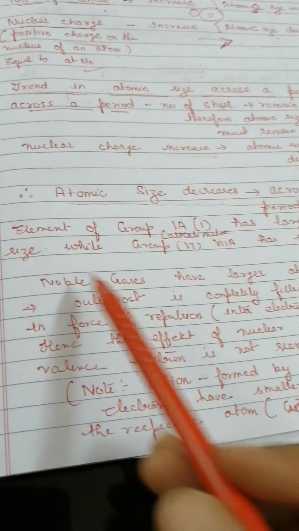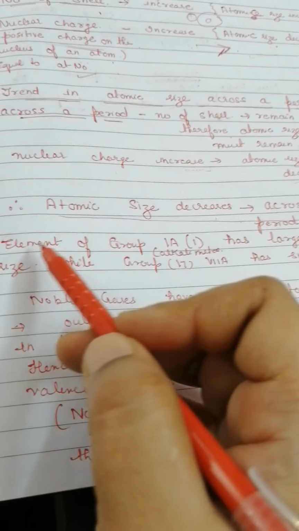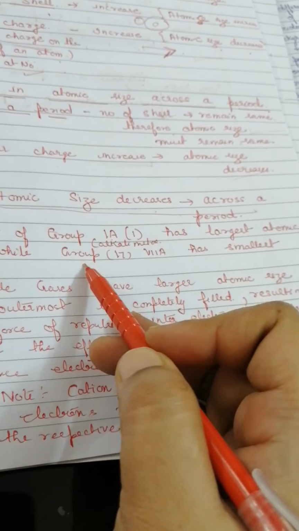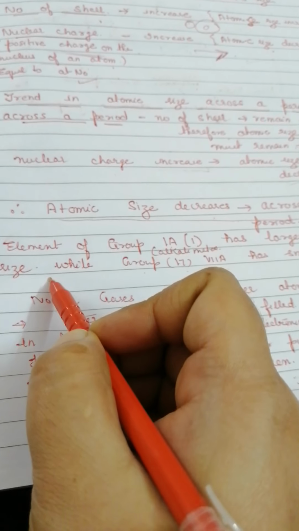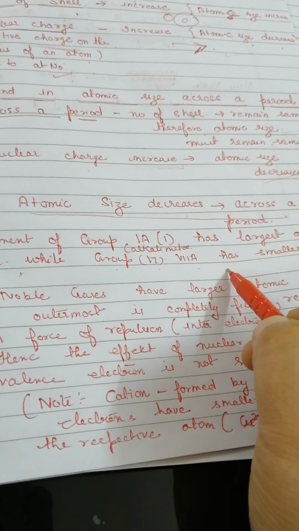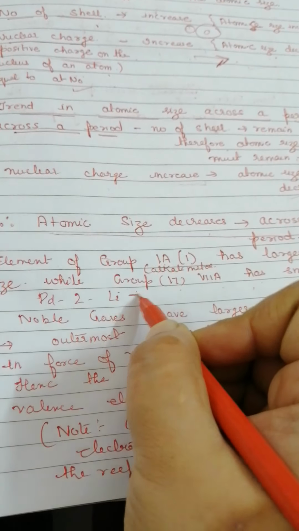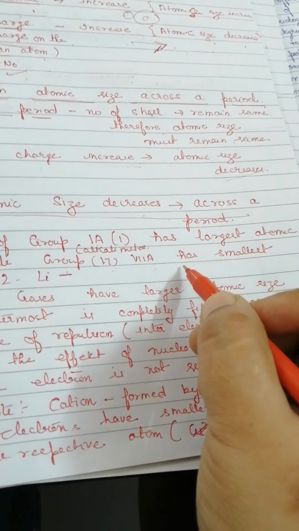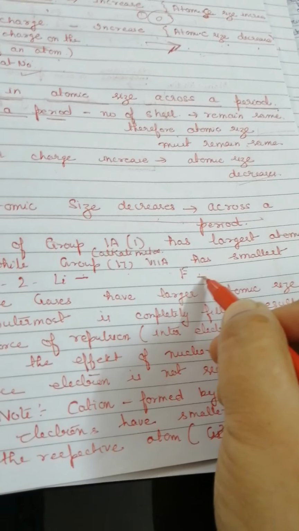So what we see is, in a particular period, the element of group number 1A has the largest atomic size, and the element of group number 17 will have the smallest atomic size. That is, alkali metals will have the largest atomic size, and the halogens will have the smallest atomic size. If we talk about period number 2, the first element is lithium, which is going to have the largest atomic size. The last element is neon, but neon is a noble gas and the trend will not be followed there. So we have fluorine, and fluorine will have the smallest atomic size.